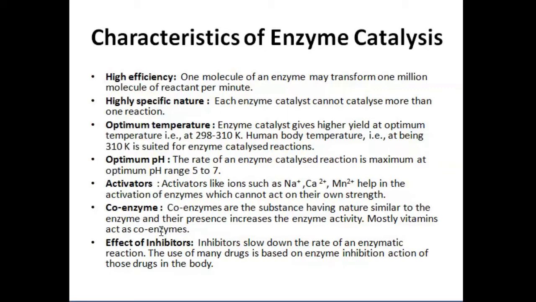Then, optimum pH. The rate of an enzyme catalyzed reaction is maximum at the optimum pH range, which is from 5 to 7. Next are activators.